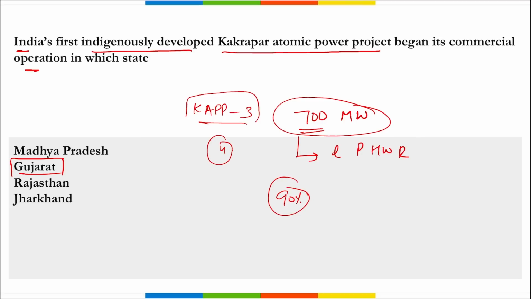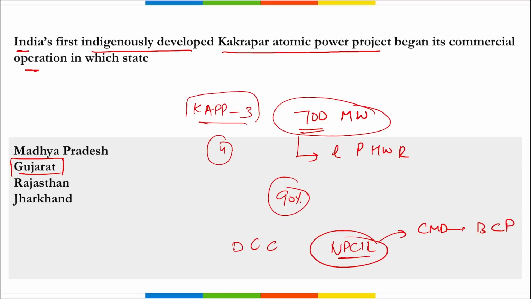Then remember, which is the organization that is tasked with the designing, construction, commissioning and operation of this nuclear power reactor? It is your NPCIL, that is your Nuclear Power Corporation of India Limited, right? Then if we talk about NPCIL, who is the chairman and managing director here? Bhuvan Chandra Pathak ji. Where is the headquarter? It is in Mumbai, Maharashtra, and it was in 1987 that this was established.